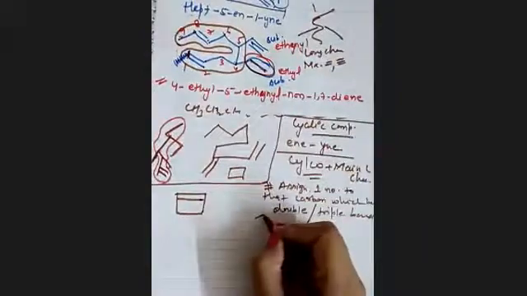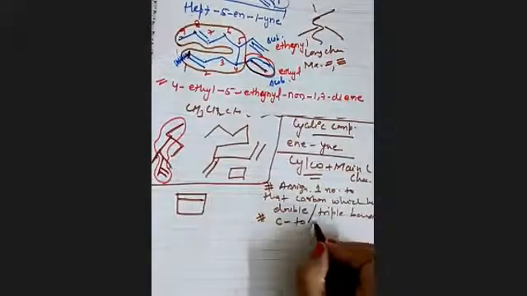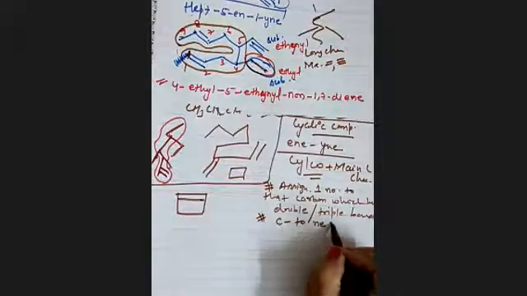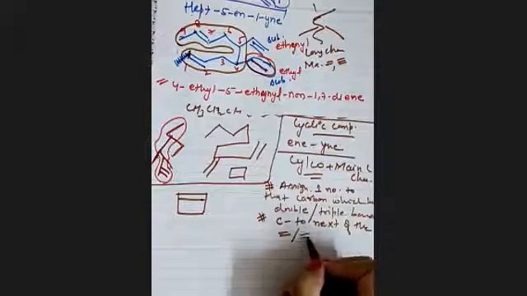This is the first rule. Hashtag second rule. Second number to the next carbon of the double or triple bond.